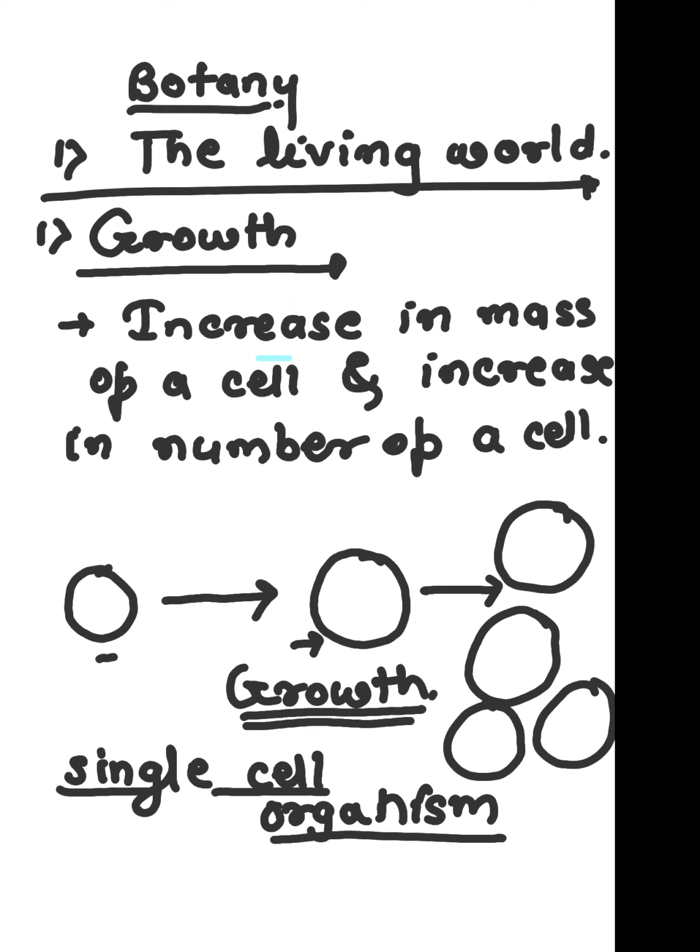And if we talk about a multicellular organism, growth is responsible for the increase in size of the organism, right? And we can also find out that growth is simultaneous to reproduction.